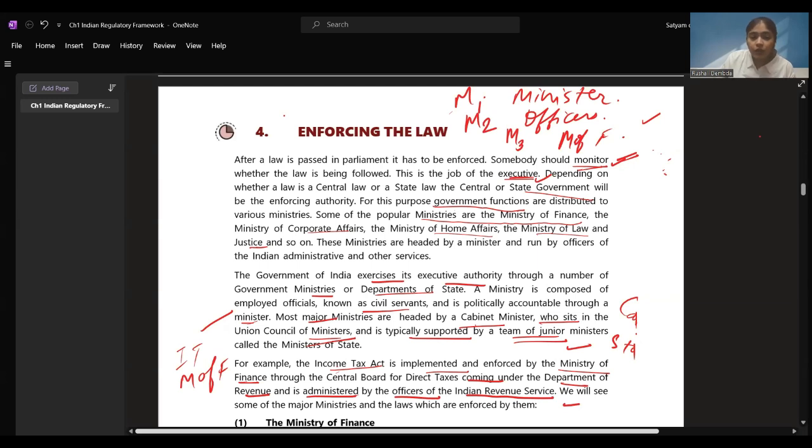See how the hierarchy works: they are under the Ministry of Finance, right? Below this, the Income Tax Act is governed under the Ministry of Finance through CBDT, the Central Board of Direct Taxes. This board contains various departments, and the revenue department is there. In the revenue department, there will be a number of officers who are going to collect the revenue from the general public whose income is liable to tax. Okay, we'll be seeing all the major ministries and the laws which are enforced by them.